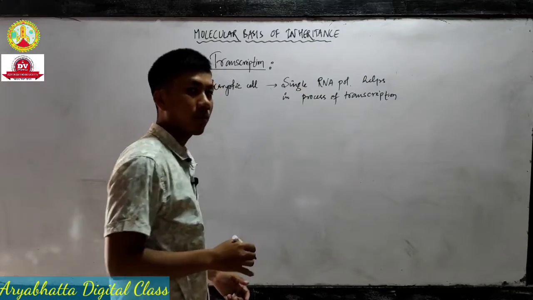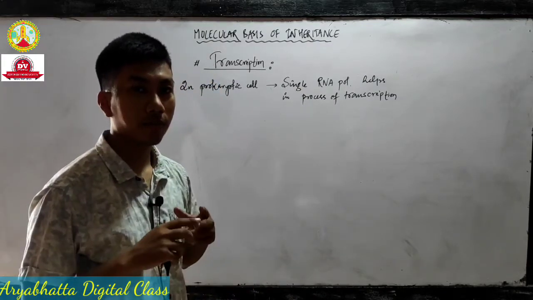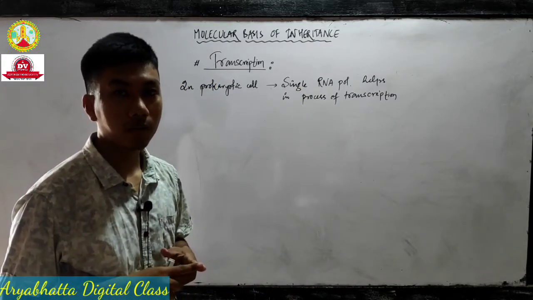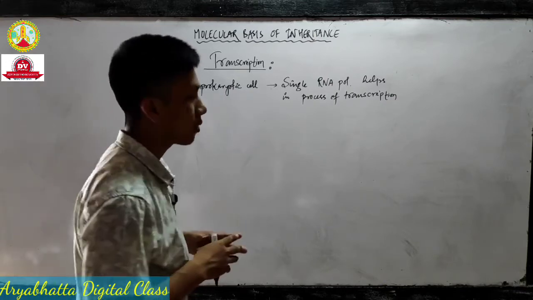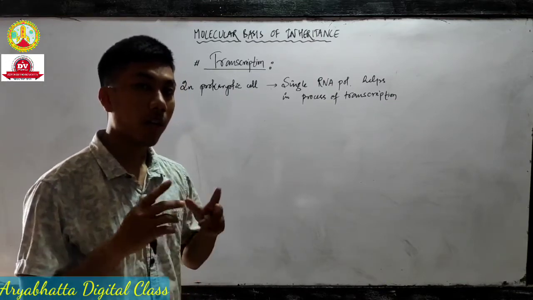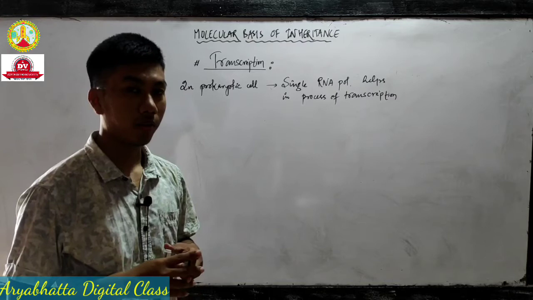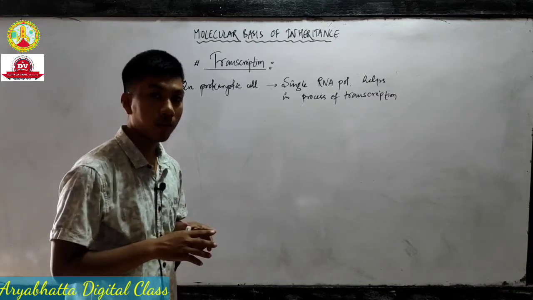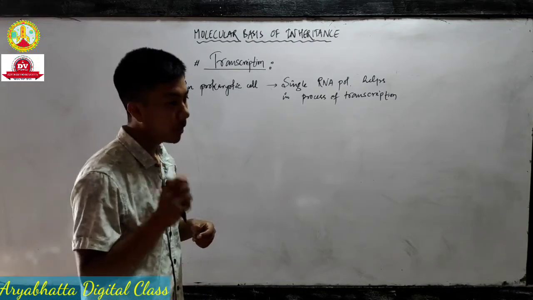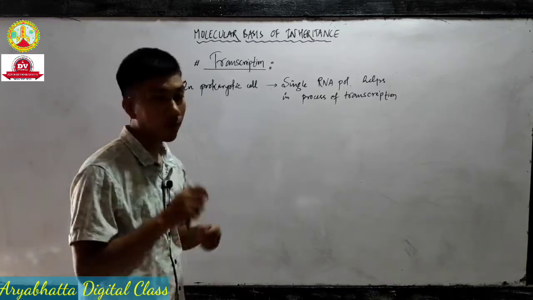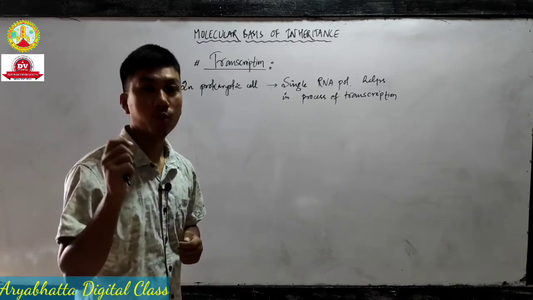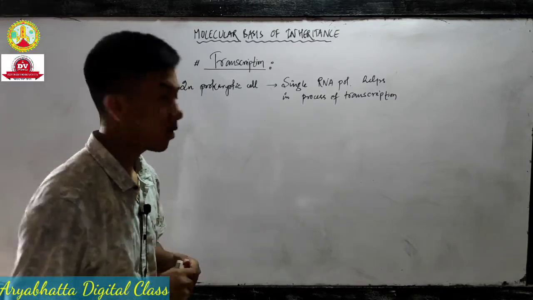Just like in DNA replication, where different enzymes help in the process of replication of DNA, in the transcription process there are RNA polymerase enzymes. But the RNA polymerase enzyme again has many types. In case of prokaryotic cells, there is only one RNA polymerase enzyme which helps in the process of transcription.